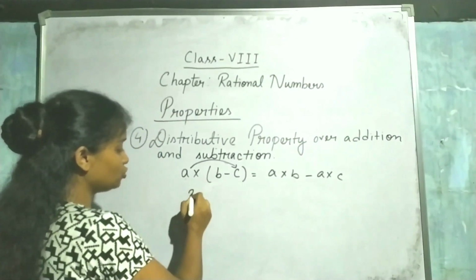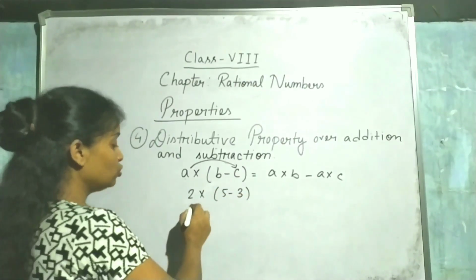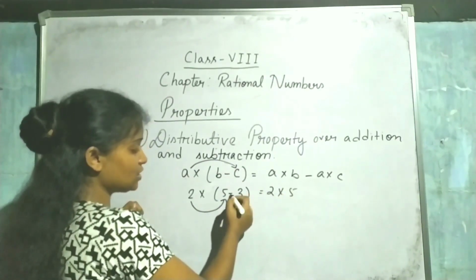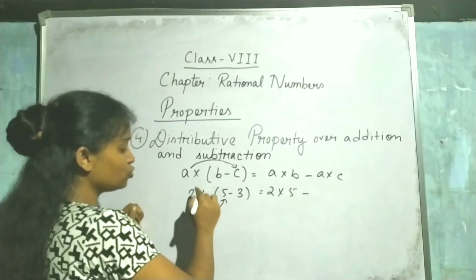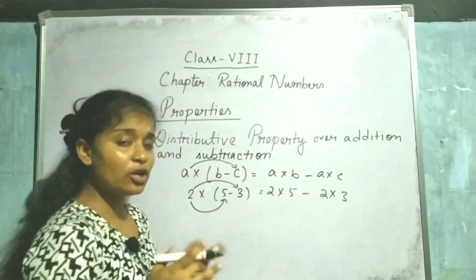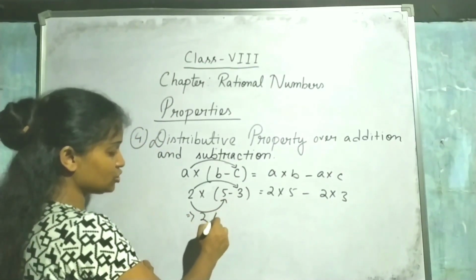Like you can take 2 into 5 minus 3. Then what will I do? 2 into 5. Then what sign is there? Minus. Then 2 into 3. Now is this equal on both sides? Let us check. 5 minus 3 is equal to how much?